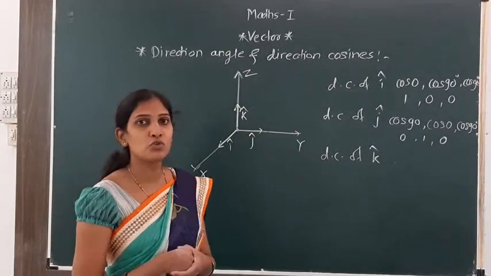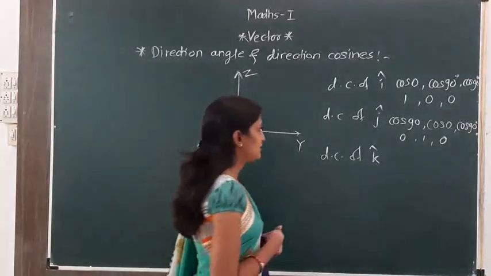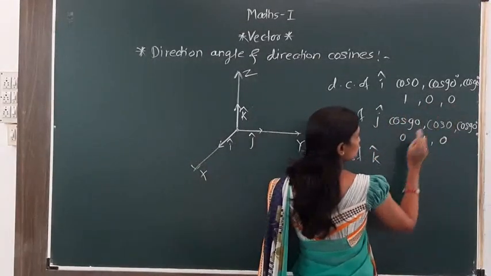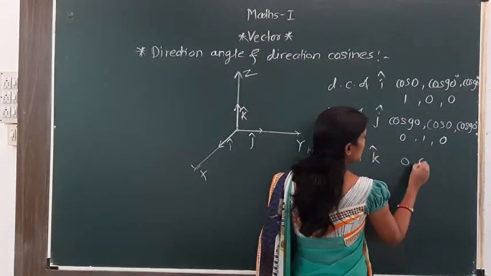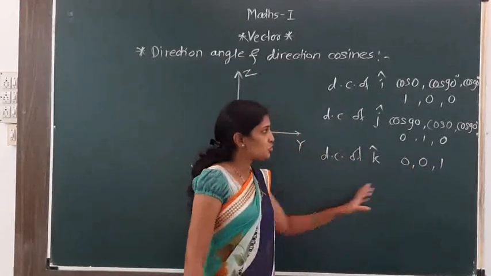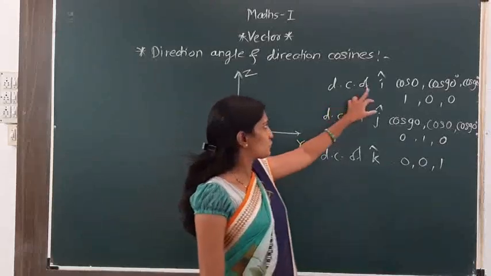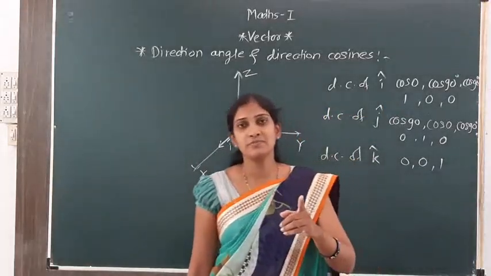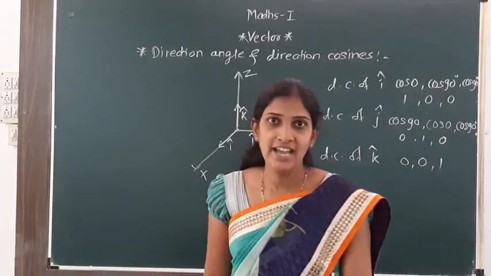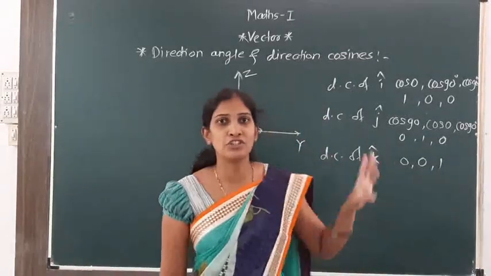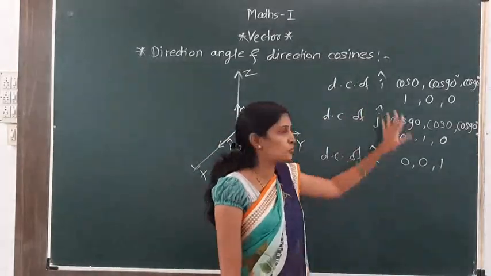Now what is the direction cosine of k cap? Similarly, after 1, 0, 0 and 0, 1, 0, it is 0, 0, 1. So remember this note also. Direction cosine of i cap is 1, 0, 0, j cap is 0, 1, 0, and k cap is 0, 0, 1. For the CET and JEE examination, you have to know this.